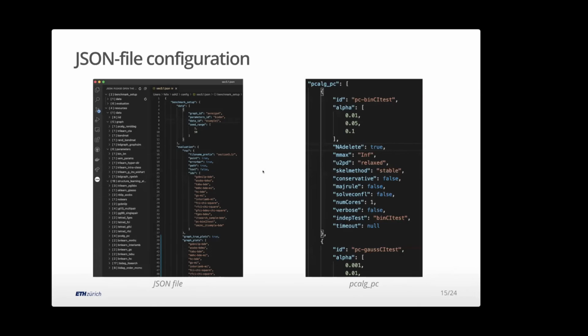And how it works on the inside is exactly through these JSON configuration files. So here, just some snippets. There's a lot more detail you can look up on the help online, but everything is interfaced through these JSON files. So for example, if I want to do a benchmarking thing, I just need to say, okay, I want to benchmark. Here's how I generate my data. These are the modules I use and the parameters I put into them. How I want to evaluate it. So here, if I want to do a ROC curve, what I need to put in for the plotting. How do I want to plot my stuff? And here, the main thing is what sets of algorithms I want to include.